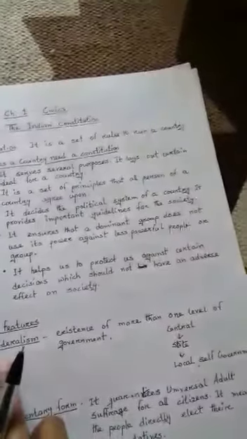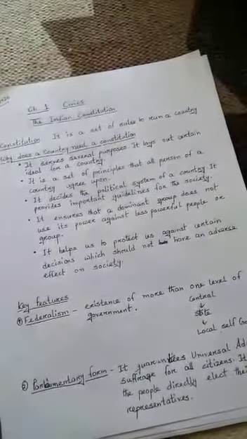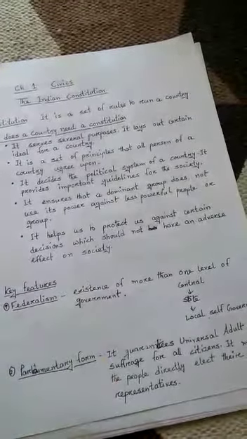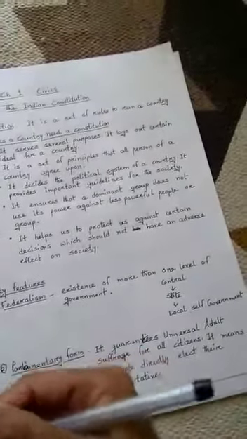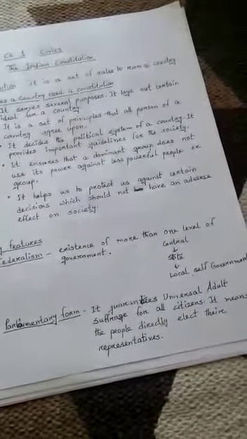Our next topic is the key features of Indian Constitution. So the first feature is federalism. Federalism means existence of more than one level of government. In class 7 also you have read about that. The government is divided into different layers or into different tiers. So in a federal country there has to be more than one level.